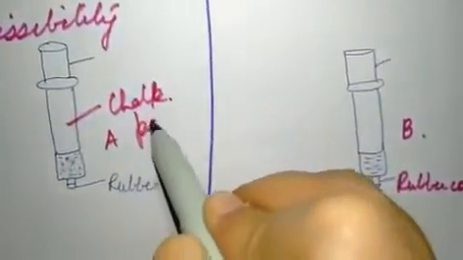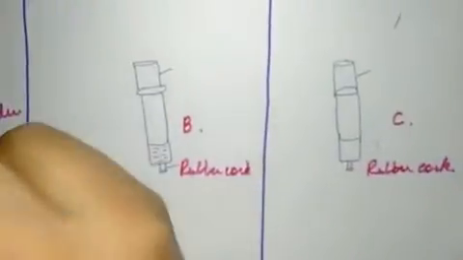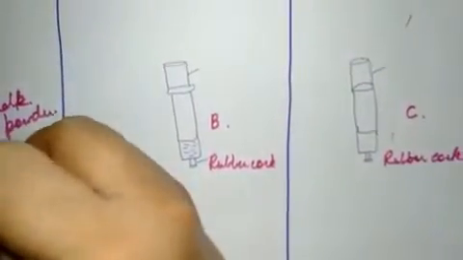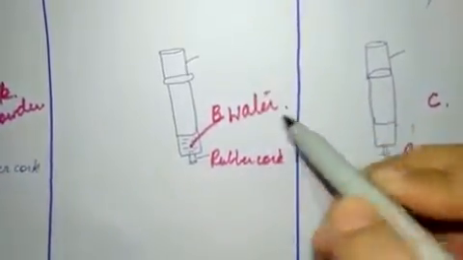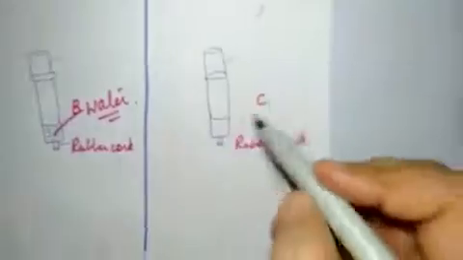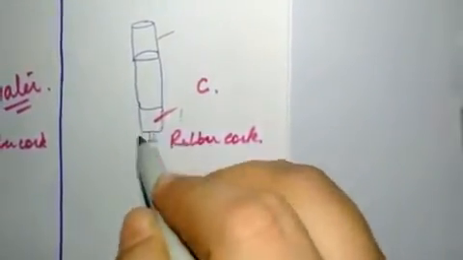This we fill with chalk powder. Okay. Second one, we fill some water into it. Here, this is the chalk powder which we have filled here. This is simple water, which is an example of a liquid. And this one is an empty syringe. We leave it empty. It means there is air in it.